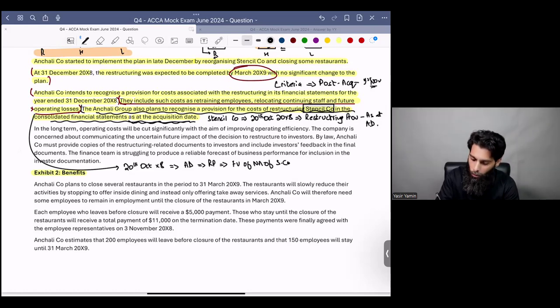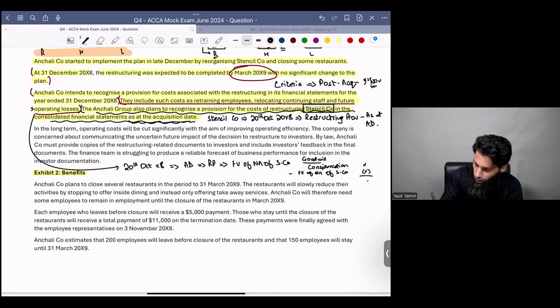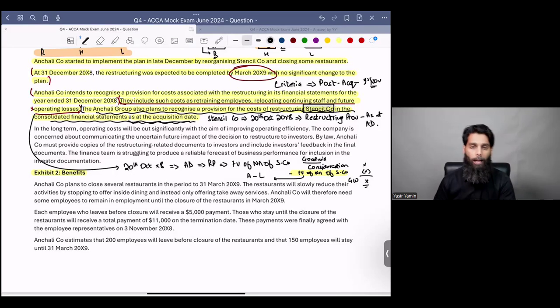Do you guys remember how goodwill is calculated? Don't tell me you don't know anything about how goodwill is calculated. You know the formula from your previous studies as well. You take the consideration and then subtract the fair value of net assets of S company as at the acquisition date, and then you get goodwill. When I say net assets, it means assets minus liabilities.